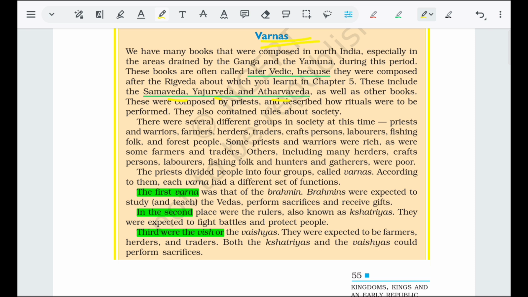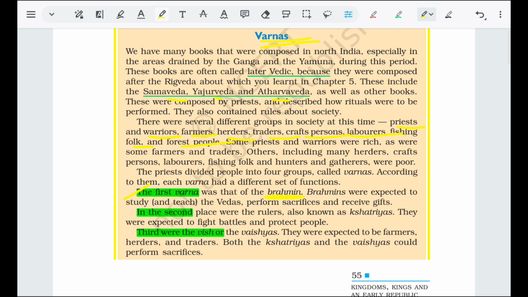in power or dominance. The classes were priests, warriors, farmers, herders, traders, craftspersons, laborers, fishing folk, and forest people. The priest group classified Varna into four types. The first one was that of Brahmins, the priests themselves.